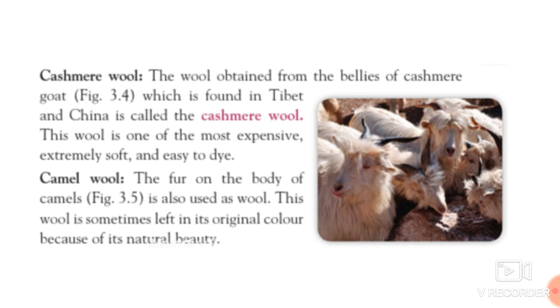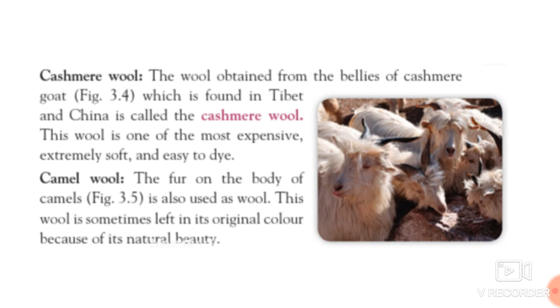This wool is one of the most expensive, extremely soft and easy to dye. So the wool which we get from the cashmere goat is really very costly, but it is extremely soft and easy to dye. The next one is the camel wool. We also get wool from the camel.